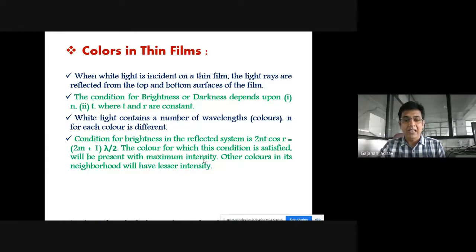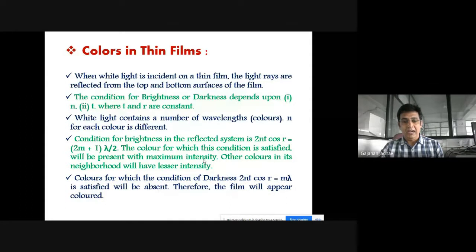Colors for which the condition of darkness 2nt cos r equal to m into lambda is satisfied will be absent, and therefore the film will appear colored.